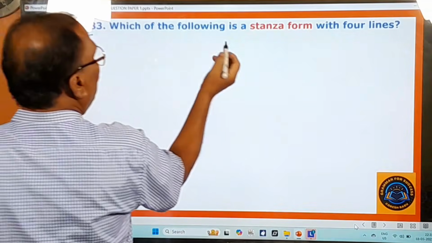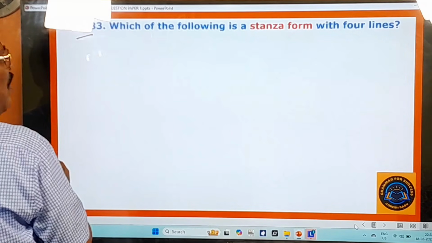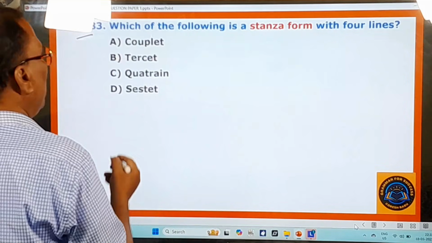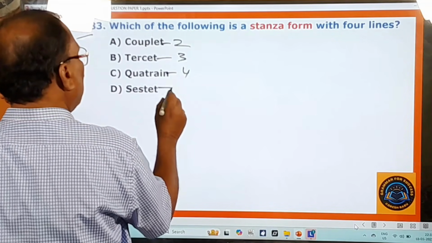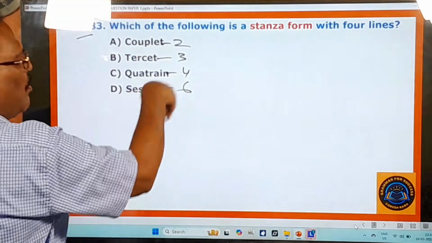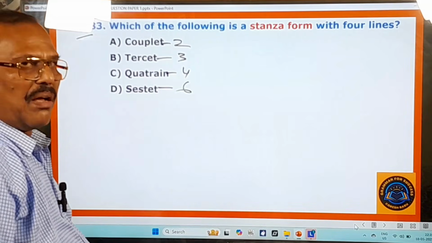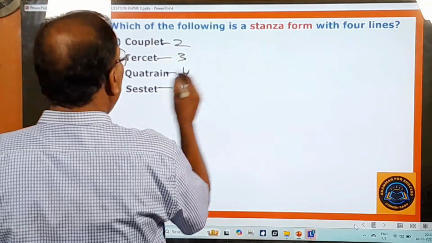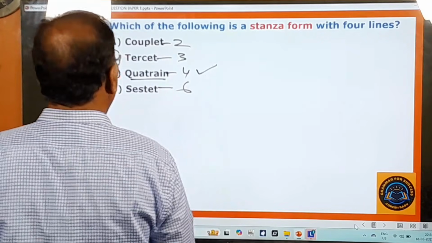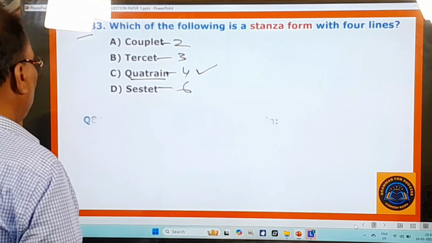83rd question. Which of the following is a stanza form with 4 lines? 4 lines. You know very well. Couplet means 2 lines. Tercet means 3 lines. Quatrain means 4 lines. Sestet means 6 lines. You know very well. About these stanza forms also, I have dealt with you in one of the videos. Please watch it. So here 4 lines means quatrain. Okay, the C1 is the right one. And you go to the next question.